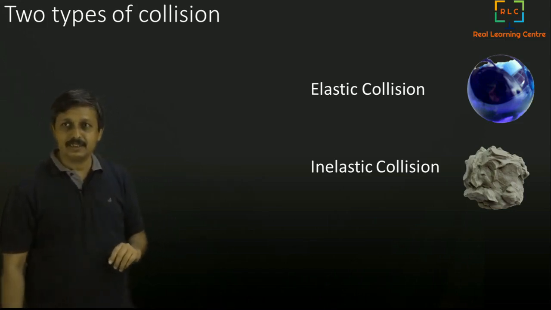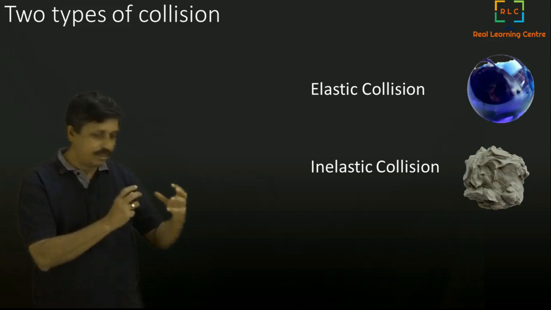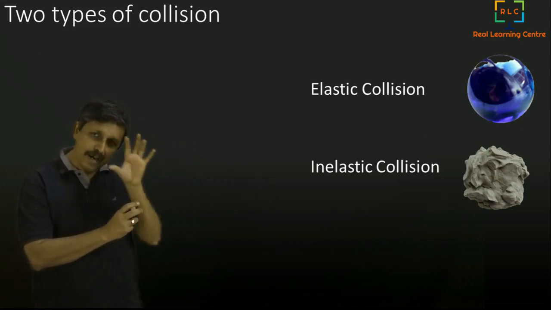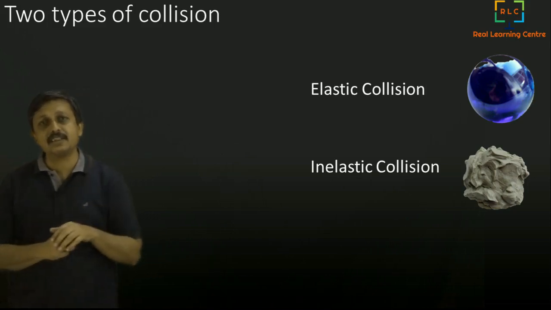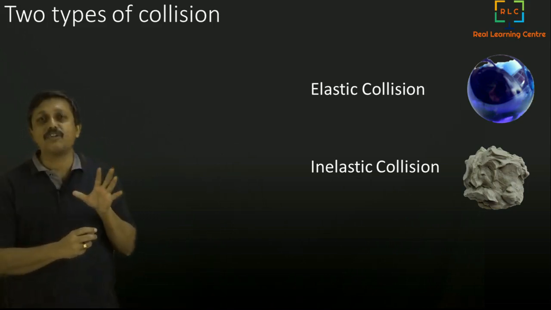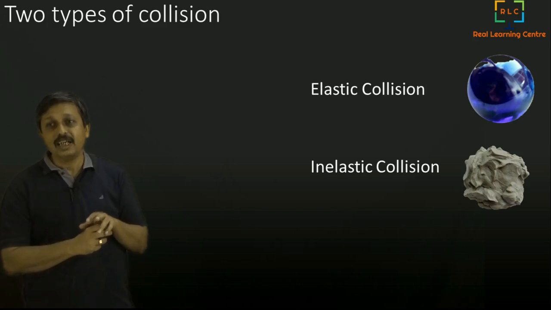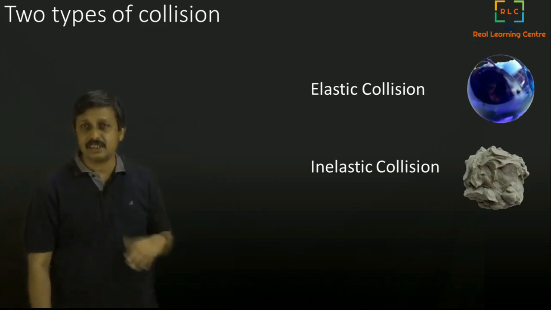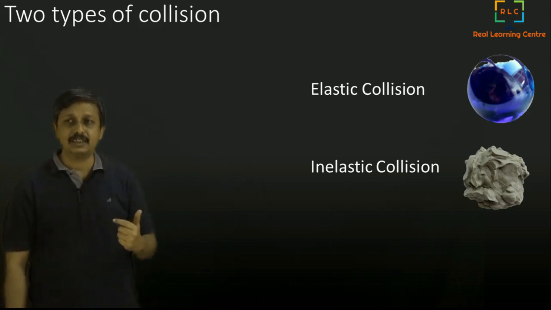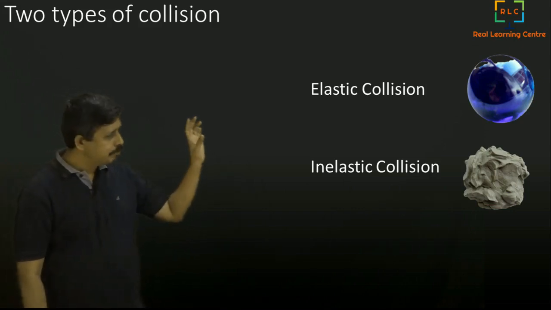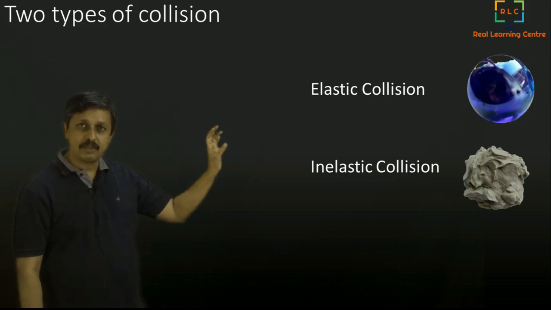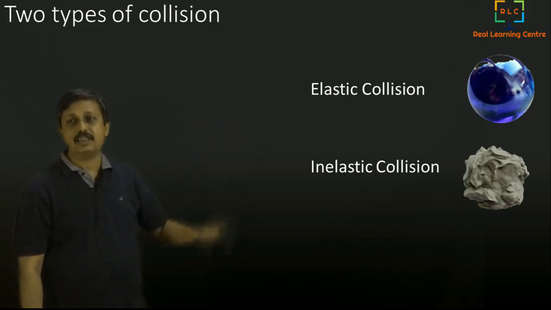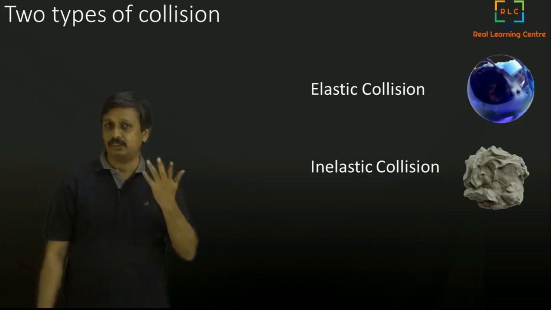In the sense that if you actually hit it with something else, it changes its shape very minutely, and that comes back again to the original shape. So that is called basically elasticity. So in this collision, that elasticity works in the sense the moment it hits it, it temporarily changes the shape a little bit, and then restores back to the original shape. That is why it is called elastic collision.